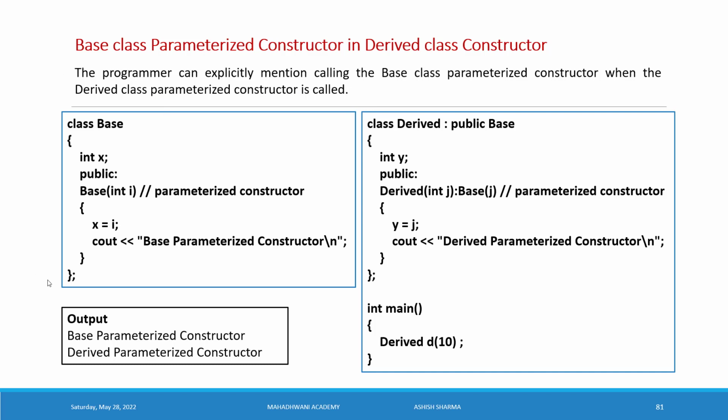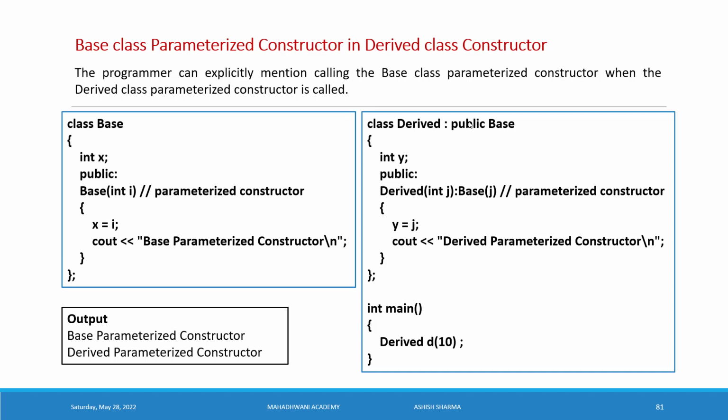First we see the definition of the class. Base is a base class. Inside the base class we have a private member X. Public is a section. Inside the public section we have a parameterized base class constructor. We pass the value as an argument, int i. Then we initialize the data member of the class, the private member X, with the value i that we pass, and print out "base parameterized constructor". We have written this just to see the control of our program. Now close the definition of the base parameterized constructor, and close the class.